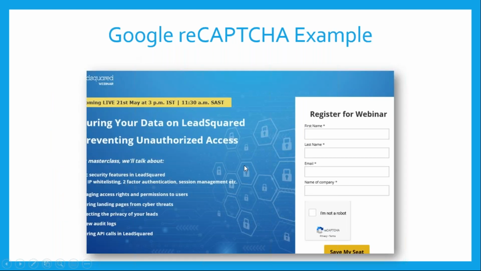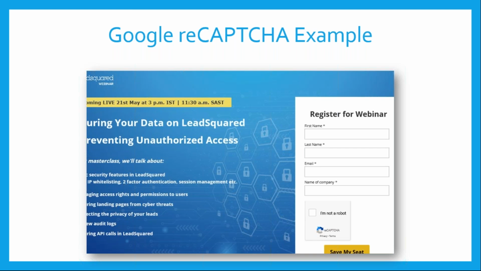So let's say I'll take the example of webinar registration. Here we have first name, last name, email, and name of the company categories we're asking for from the users. So now let's say everyone who intended to join has mentioned all these details. That's fine. Now let's say an attacker comes in, he finds this page, and he writes a script to put in everything that's possible and keep it going in a loop. So there'll be multiple leads created on this same form, and Google reCAPTCHA basically helps you in blocking all the bots, right? So all the scripts and automated tools will not work if you have Google reCAPTCHA enabled.